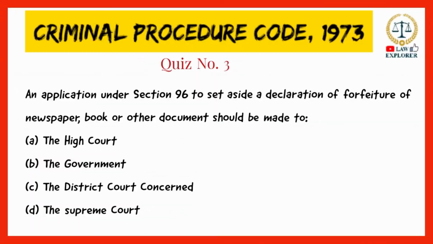An application under Section 96 to set aside a declaration of forfeiture of newspaper, book, or other document should be made to: option A, the High Court; option B, the government; option C, the district court concerned; or option D, the Supreme Court. The right answer is option A, the High Court. Section 96 is application to High Court to set aside declaration of forfeiture.